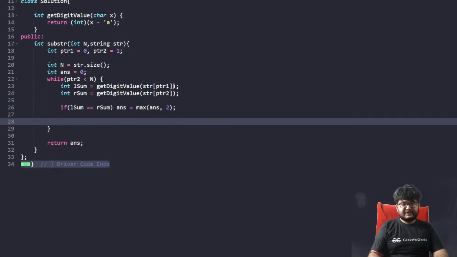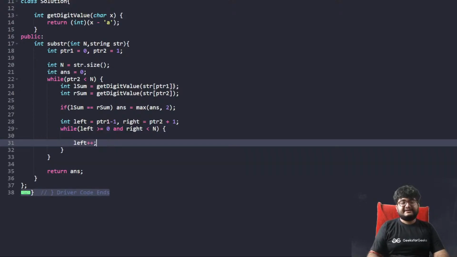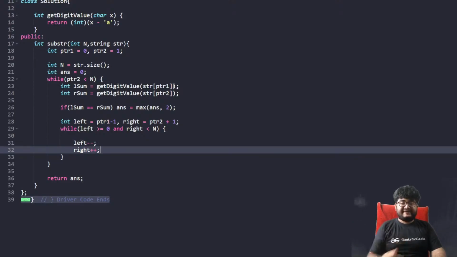Otherwise we'll run the second loop. So the second loop will be: int left equals ptr1 minus 1, and right equals ptr2 plus 1, while left is greater than or equal to 0 and right is less than n. Finally we'll do left minus minus, right plus plus. We'll move to the left and right, right?